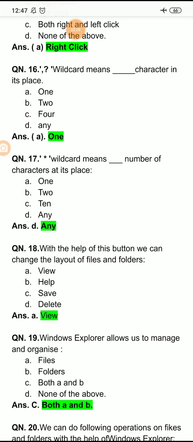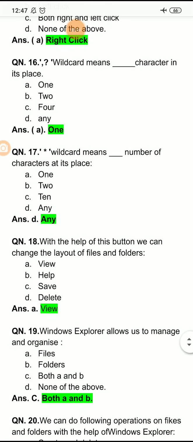Suppose question mark dot asterisk, it will search for files having one character long file name with any extension. If two question marks are there, question mark, question mark, dot docx, it will search for all docx files having two characters in its file name. So the wildcard question mark means one character in its place.